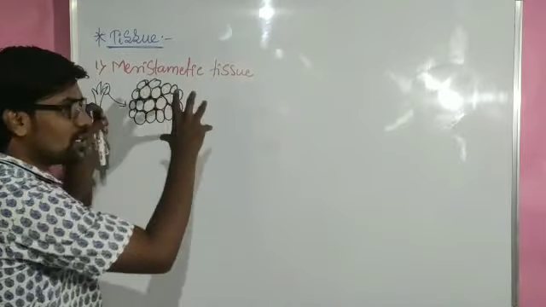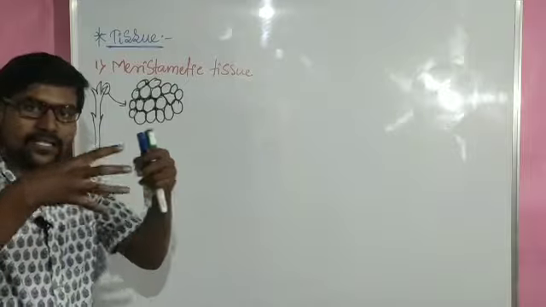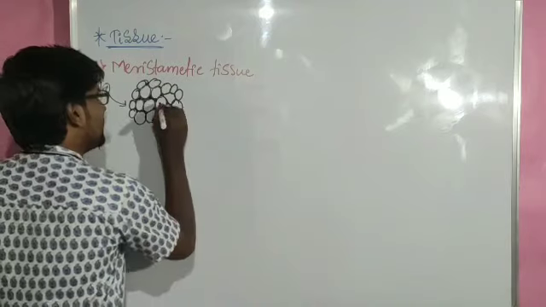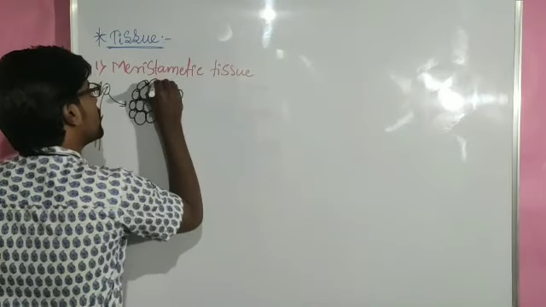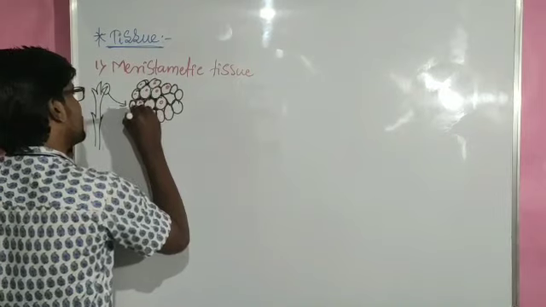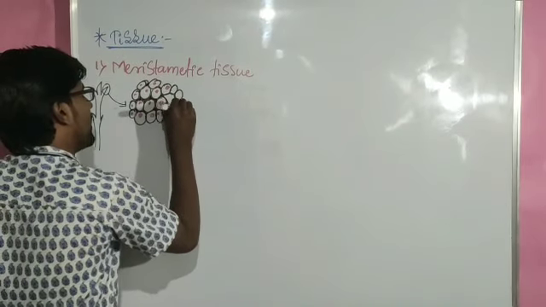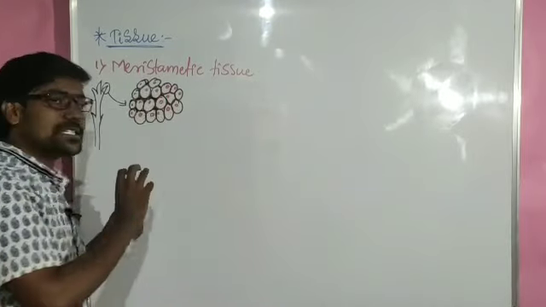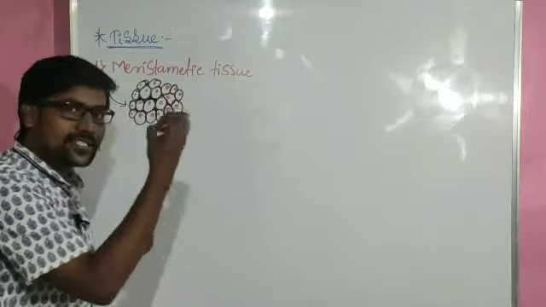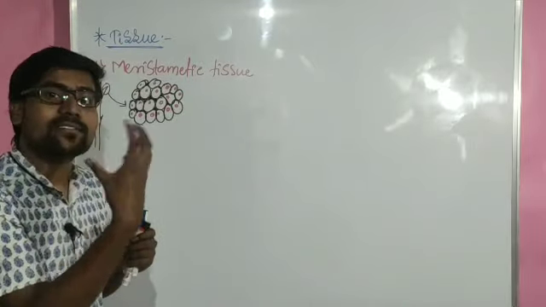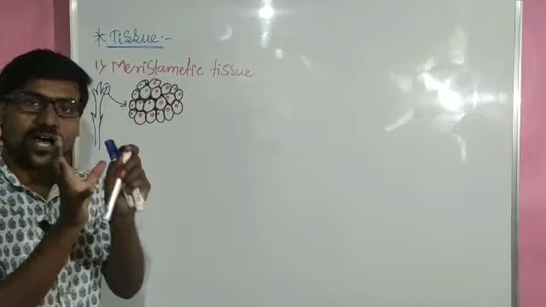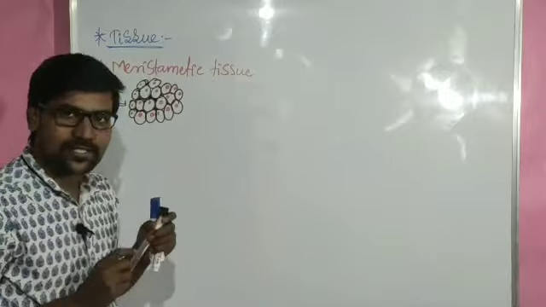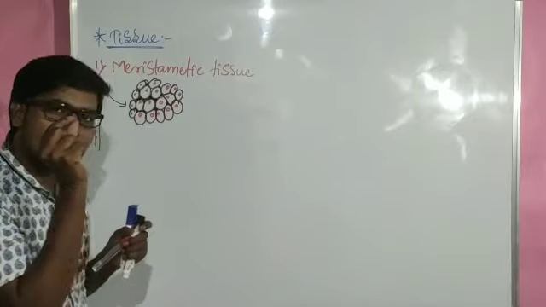Why? Because the cells are continuously dividing. When the space is small and the cells are many, the space is less. And inside the cell there will usually be a large nucleus, right? Why is the nucleus large? When the cell is active in its division, that cell will usually show a large nucleus.